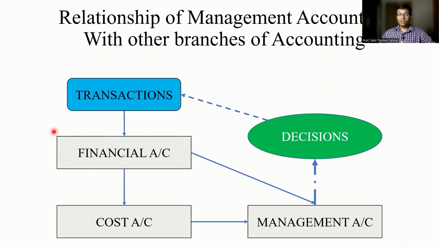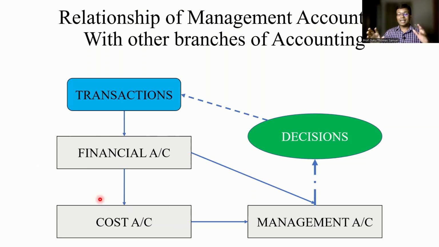Based on the bookkeeping records that are prepared, final accounts are prepared. Once the statutory final accounts and other documents are prepared, this information gets supplied to the cost accountant as well as to the management accountant. Now, the cost accountant, from the information that is provided to them, would be interested only in the cost details.